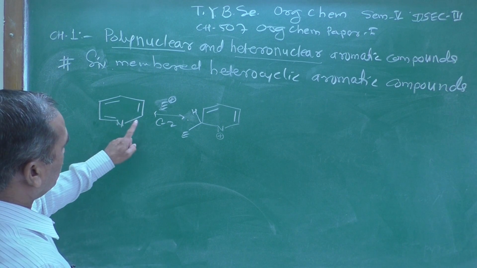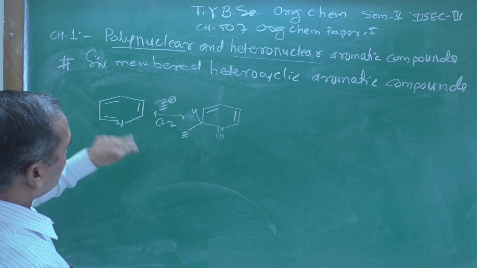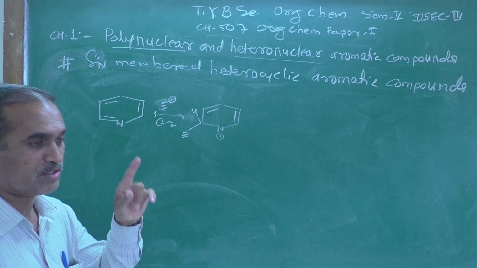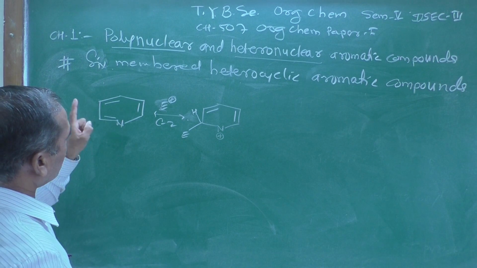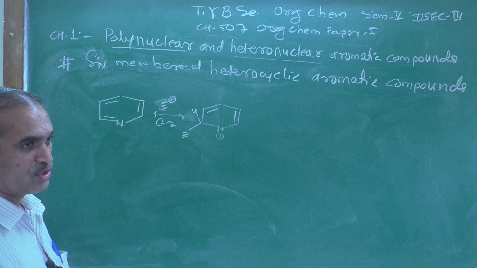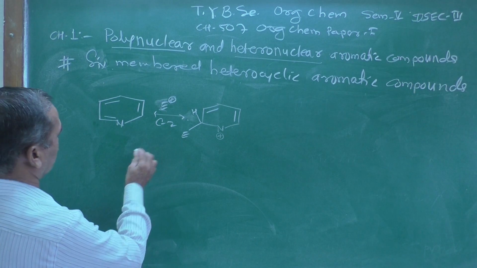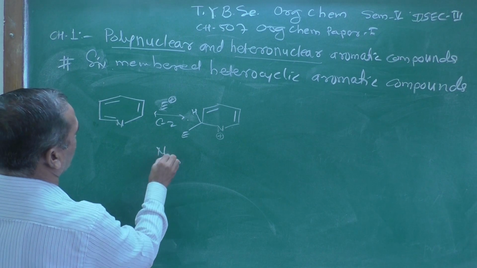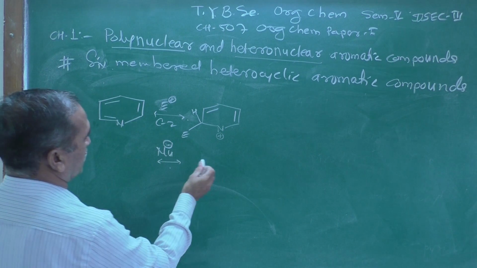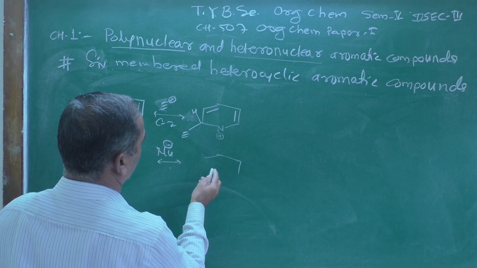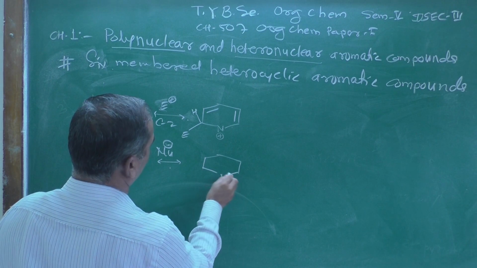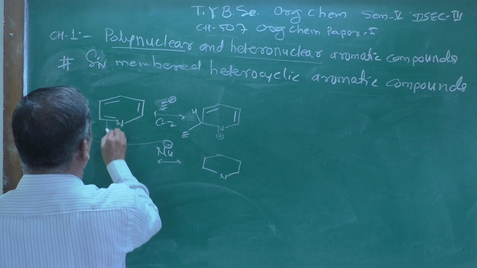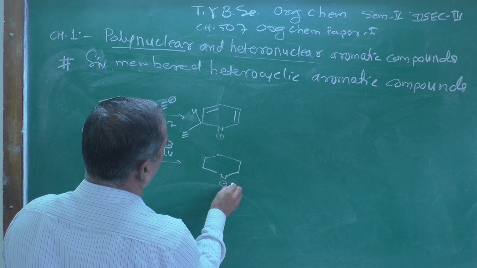But when a nucleophile attacks and the negative charge is on that nitrogen atom, it will be possible. That means pyridine can undergo nucleophilic substitution. If you show the nucleophile attacking at the 2 position, suppose the nucleophile attacks over here like this, and a negative charge will be developed over here.